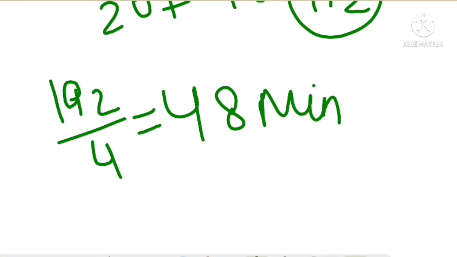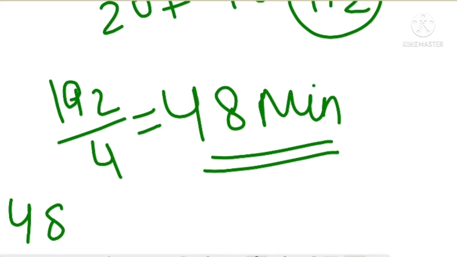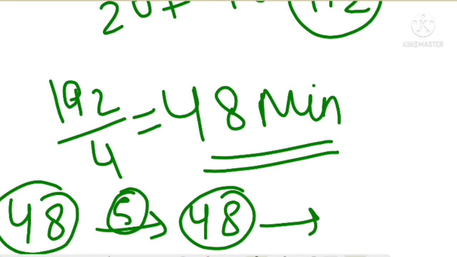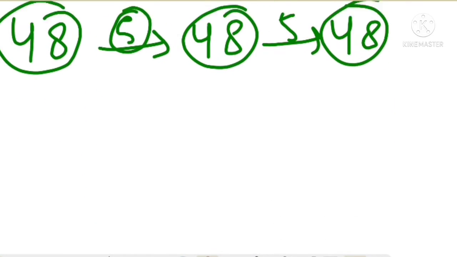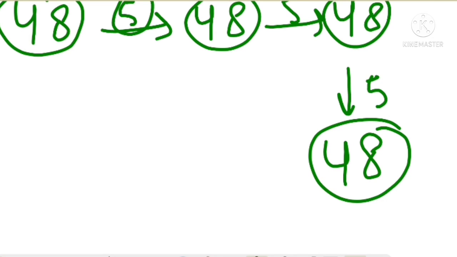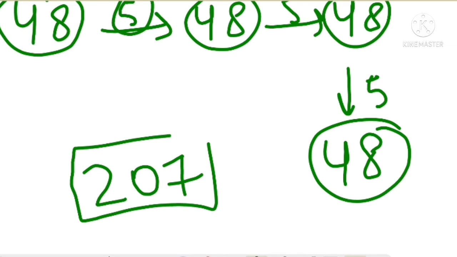So each period is of 48 minutes. Let us see how. First period 48 minutes, then a 5 minute break, then 48 minutes, a 5 minute break, then 48 minutes and a 5 minute break, then a period of 48 minutes. So this gives us the total time, which was 207 minutes, right? So this is all for today. I hope you understand the trick.